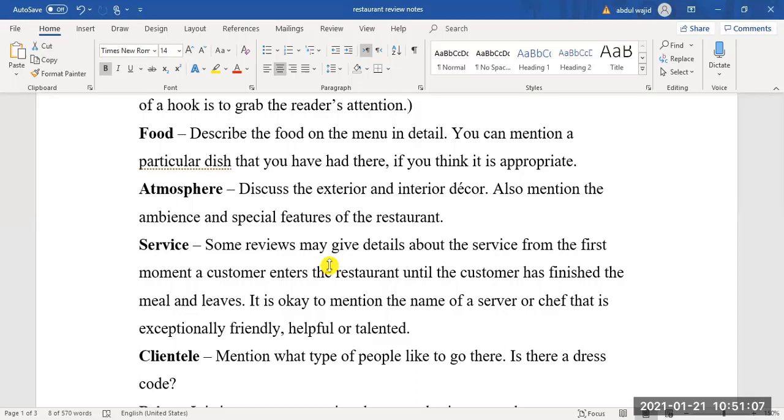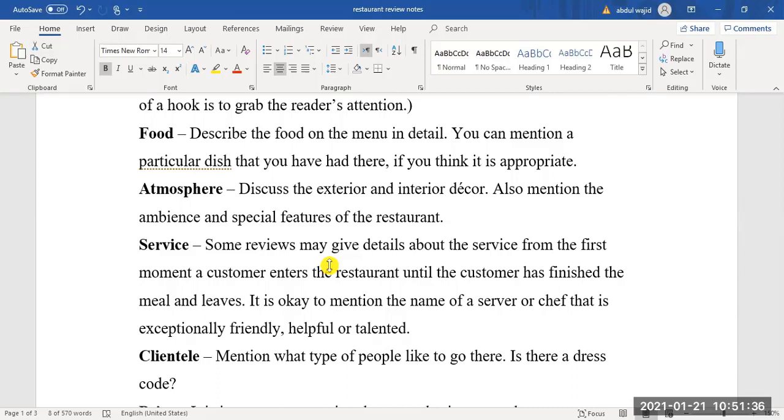As soon as you enter the restaurant, you will find an armed guard who greets you with a smiling face. And once you sit, within a couple of seconds you will find waiting staff running towards you. They will come, and in a very polite way and in a very welcoming tone, they will ask you for your order. So this is how you will describe the service.